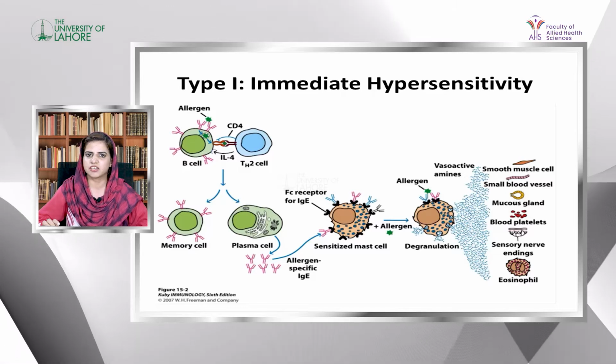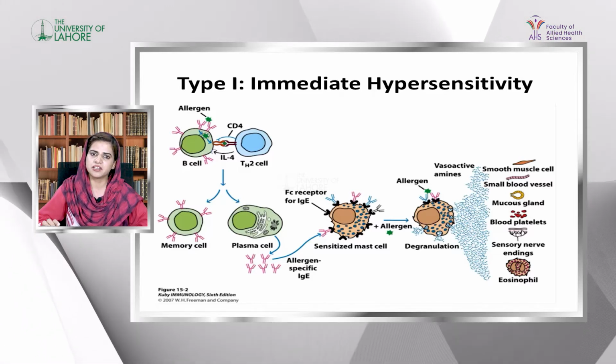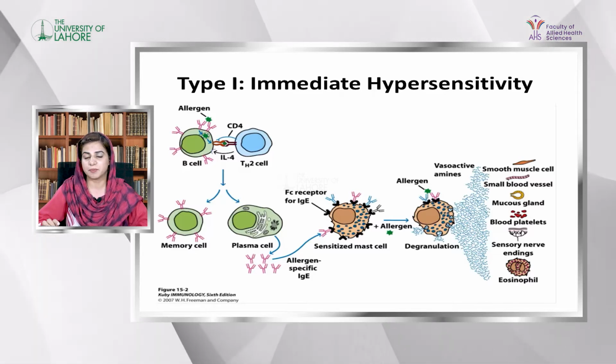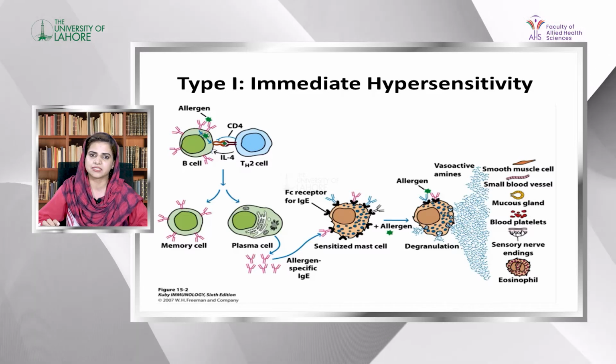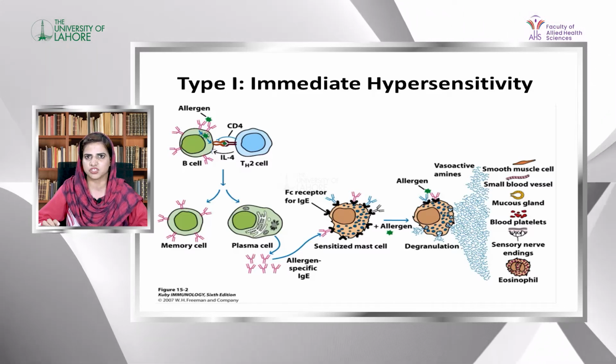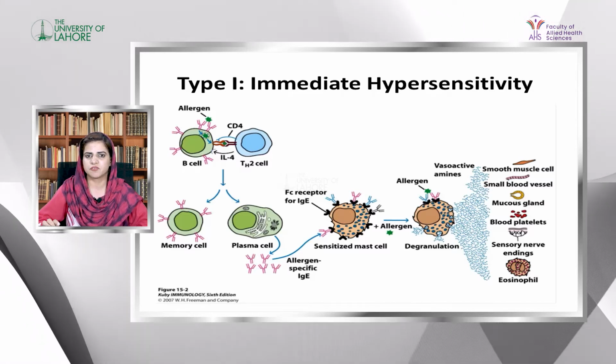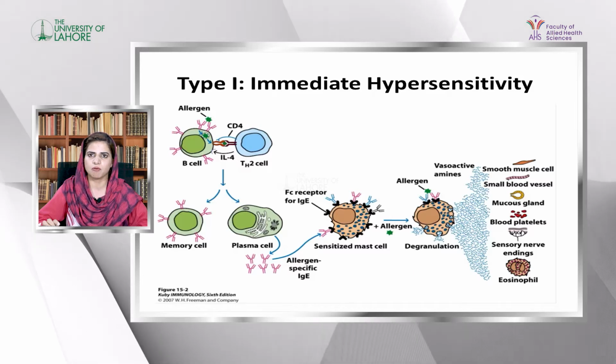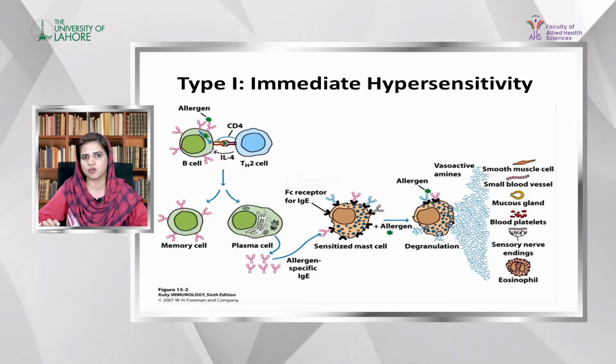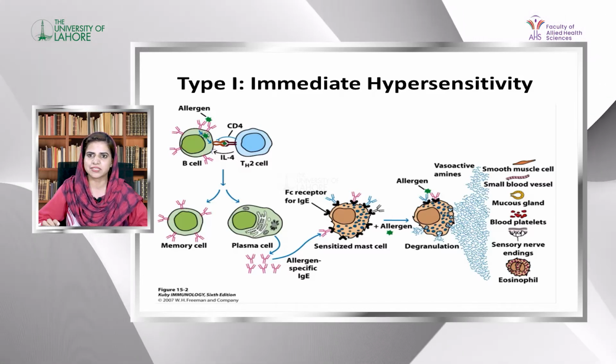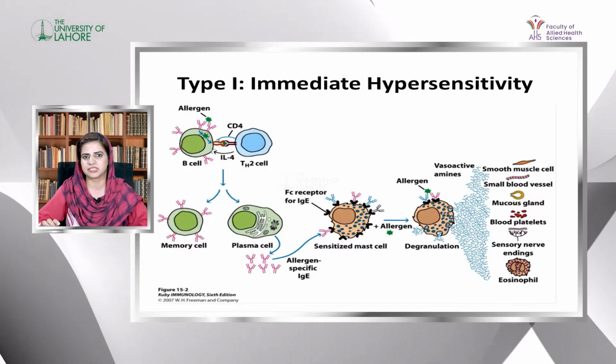When this cross-linking occurs, it will degranulate mast cells and basophils. The granules inside the mast cells and basophils will degranulate, and vasoactive amines and vasoactive mediators will be released from mast cells and basophils, which will act on different types of tissues and cells and start hypersensitivity.